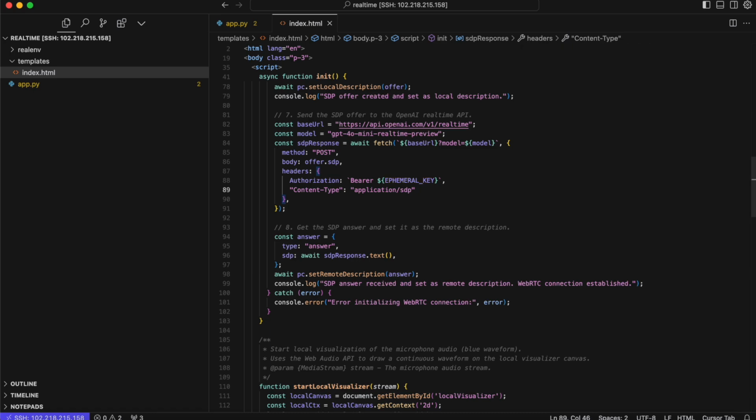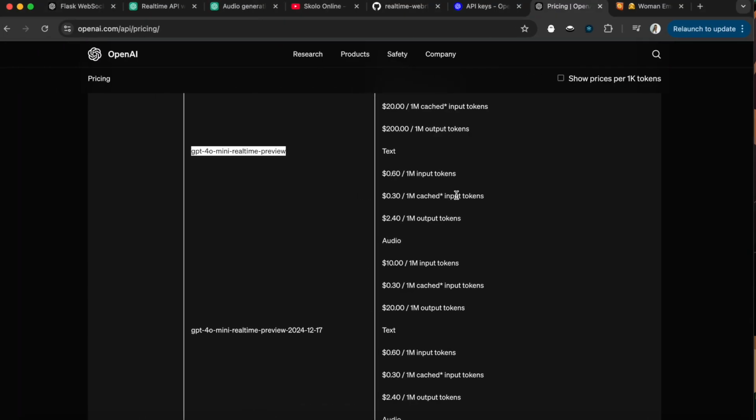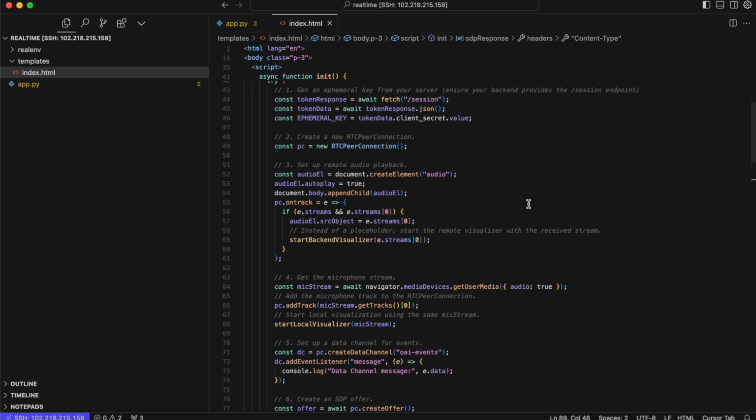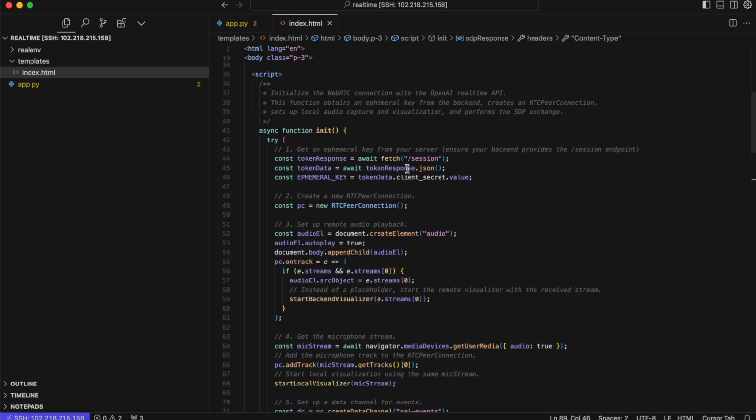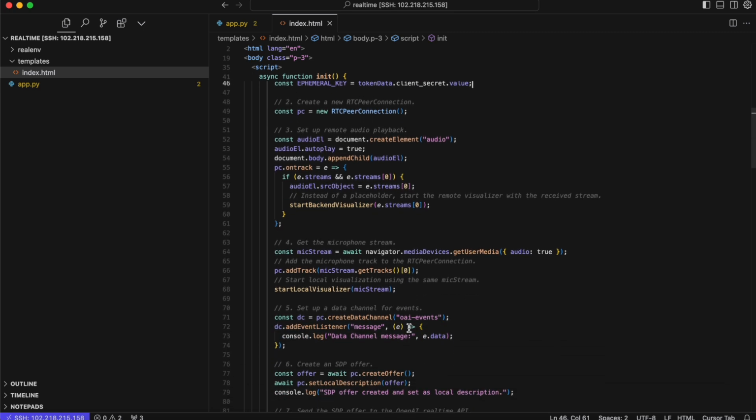According to the documentation, you can actually just use your API key if you struggle to build a backend server. Maybe if you're running this locally on your machine and you're not worried that anybody will steal your code, you could eliminate all of this and just put your key here. So here where it says ephemeral key, you could just put the actual API key. That will also work. So if you struggle to get this session to work, just do that for testing purposes, but you must never ever do that in production, because anybody can see this key from the JavaScript and then use up your API credits.